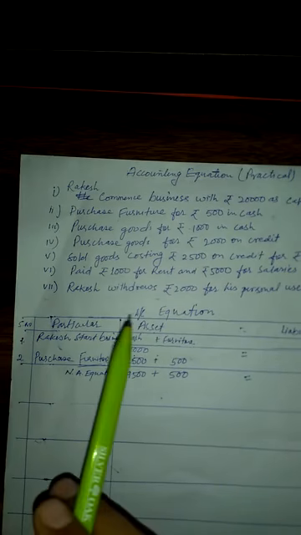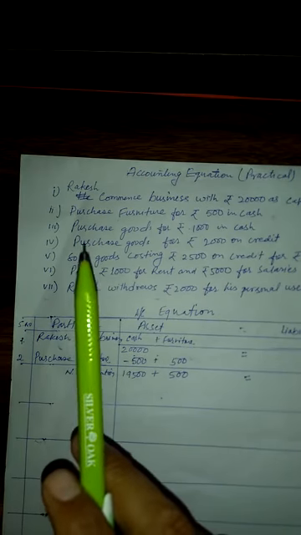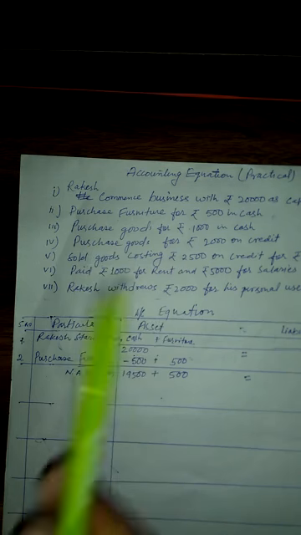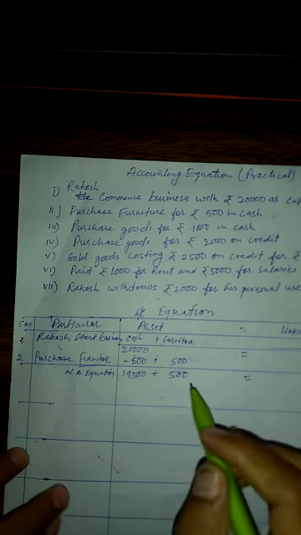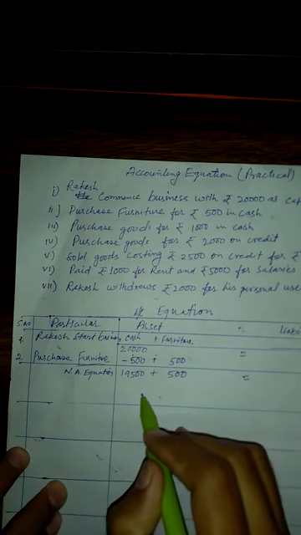Now see, third, purchase goods for rupees 1,000 in cash. It means that Rakesh is purchasing stock goods. How much is it for?